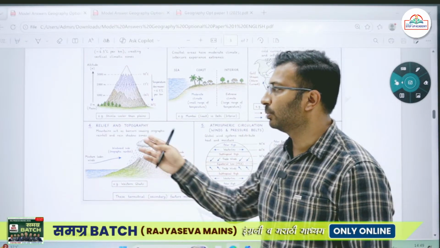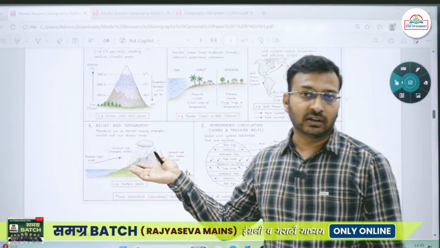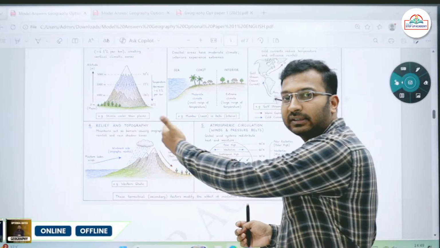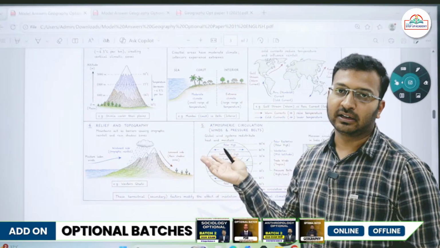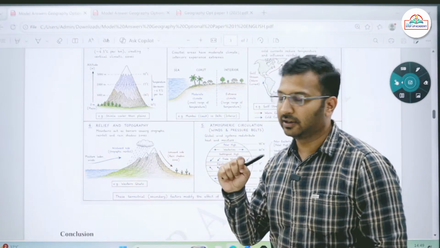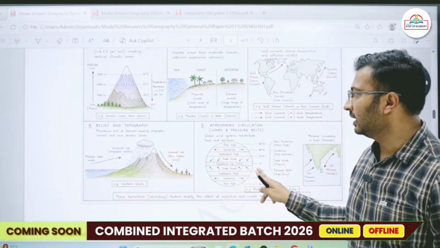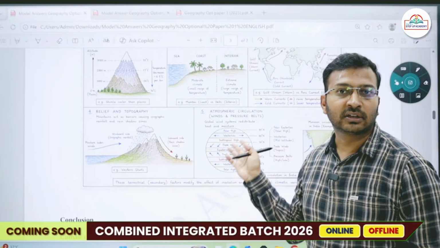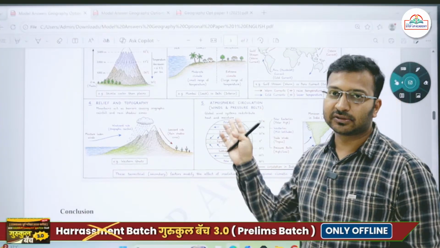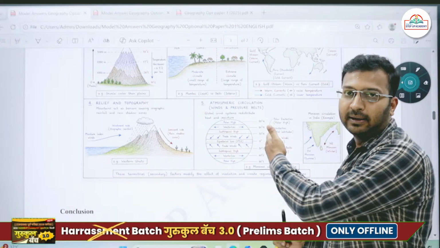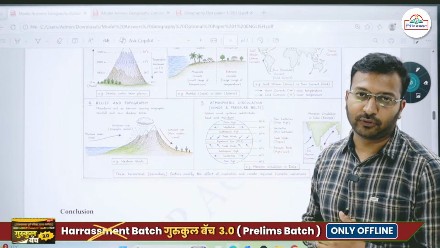Then relief and topography. Now we have the Western Ghats. Because of the Western Ghats, on the western side we get higher rainfall, and on the leeward side, the rain shadow region, we get less rainfall. Then there is atmospheric circulation, the wind belts that we have: trade winds, the westerly winds, the polar easterly winds. Even they have a significant impact on the climate of the earth.